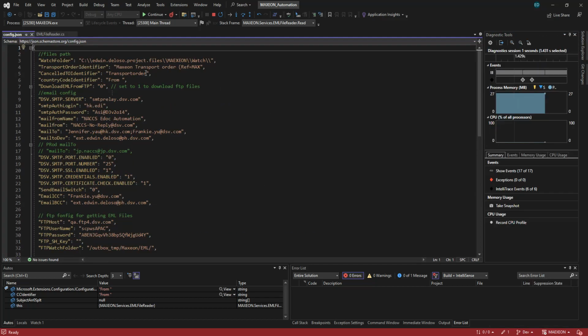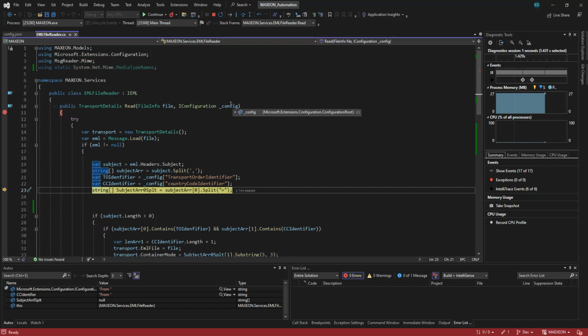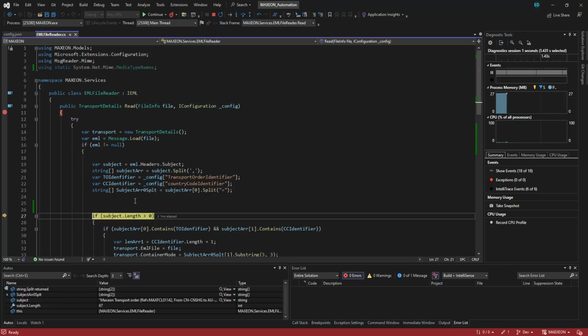So this should be the transport order identifier, and the country code identifier is from. Basically, we are just passing the configuration here from our program.cs. So here is the identifier from, and this is the max.